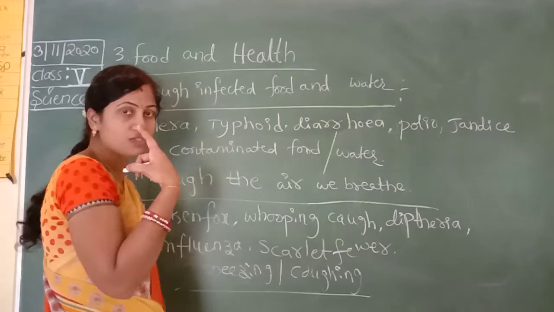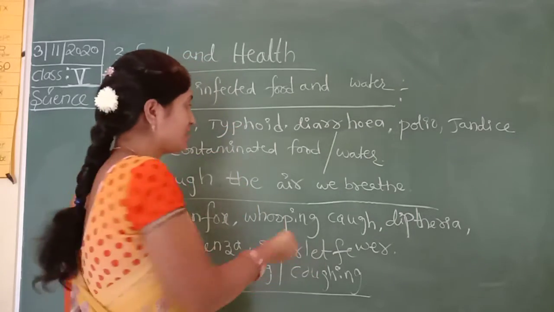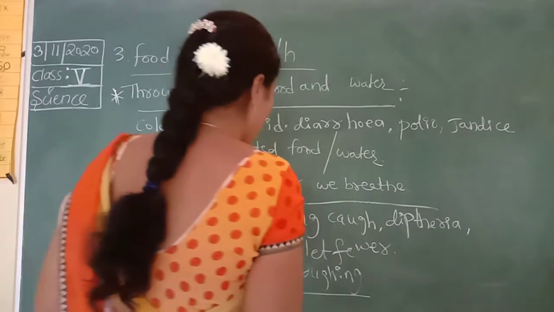Sneezing means nose, coughing means mouth. We will get these types of diseases through air.